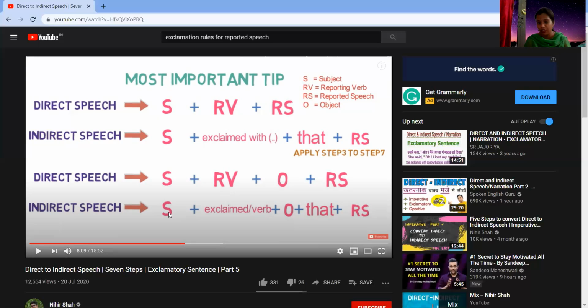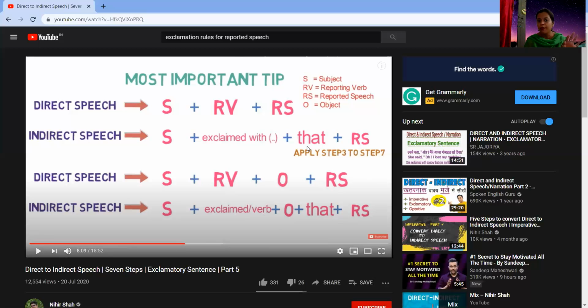You will start with the subject. Then, as I had told you, exclaimed with whatever the verb is, it depends upon the sentence. Then you will bring this guest along with you, and then this object will come. Then you will put the conjunction, and then you will do that reporting speech. In that, please remember that you will follow all the steps from the third step, fourth, fifth, sixth, and seventh. That means you will change the punctuation mark.